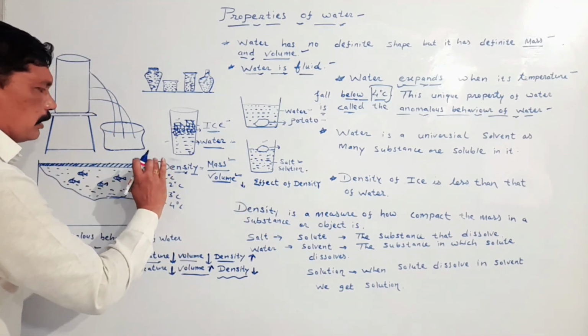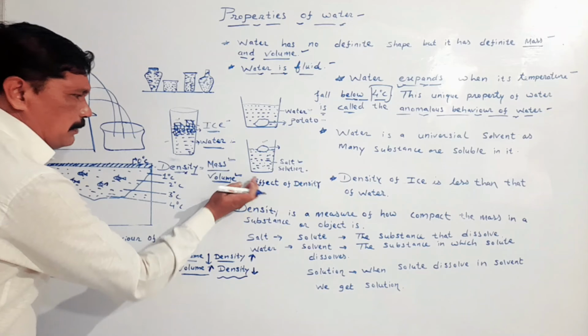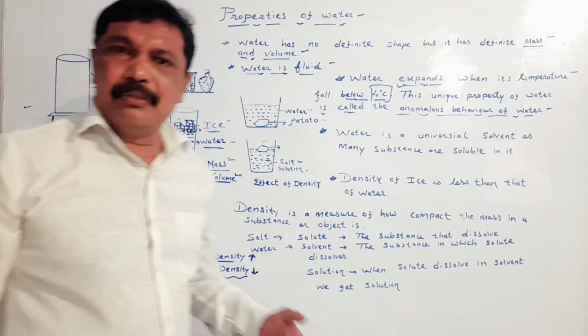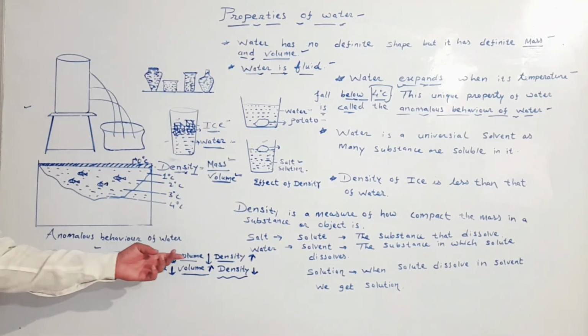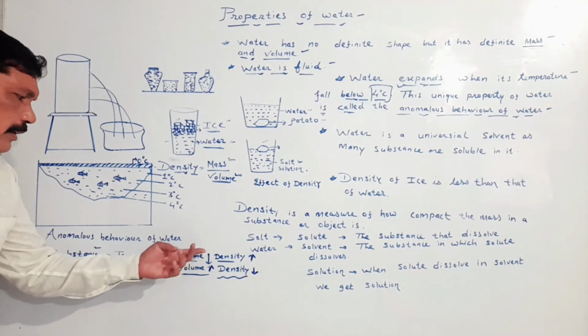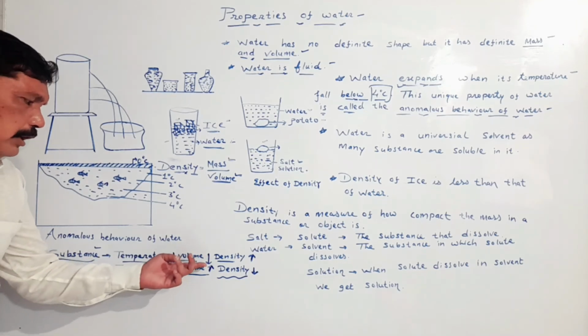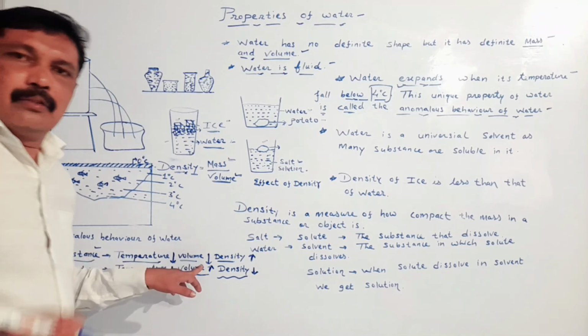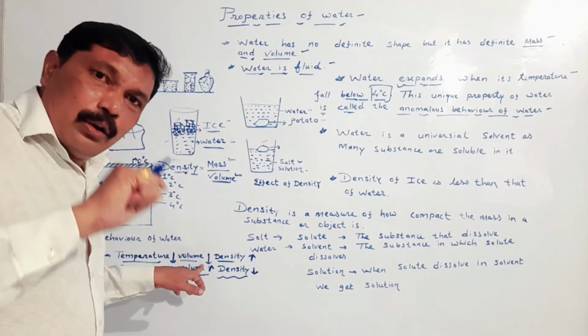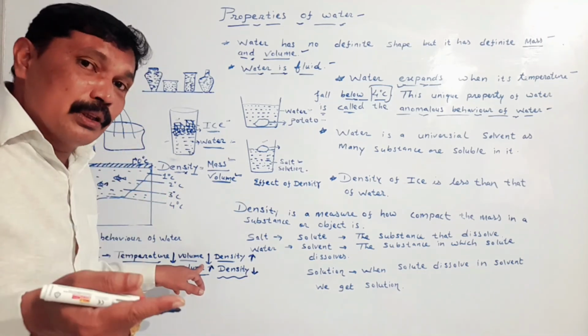This thing we have to keep in mind. And the same thing happened in an example which we have studied. See my dear student, when the temperature is reduced, the substance contracts, and when the substance contracts, its volume reduces, becomes low. Volume and density are inversely proportional to each other.